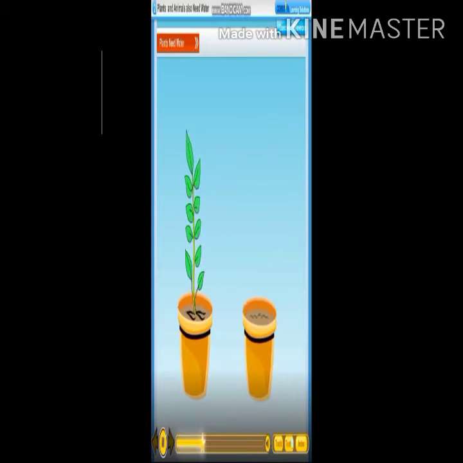This happens because the seeds in the second pot get water to grow. This growth of seeds is called germination. So, we can say water is needed for the germination of seeds.